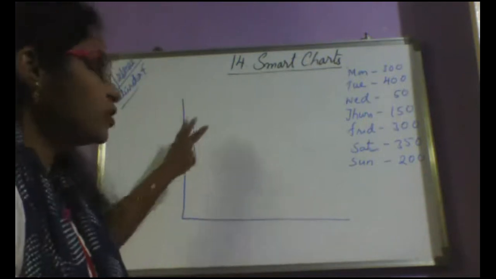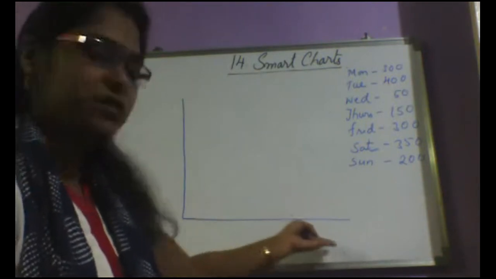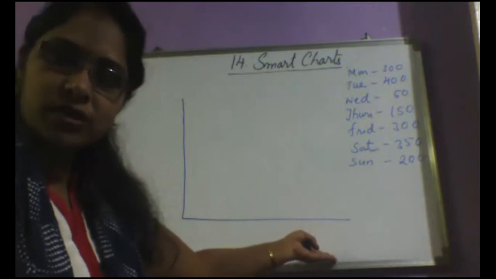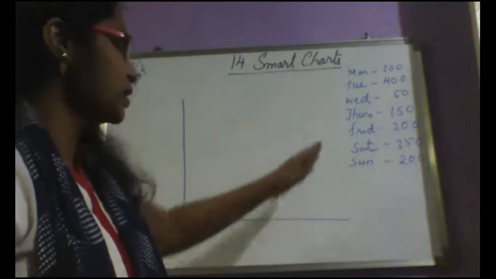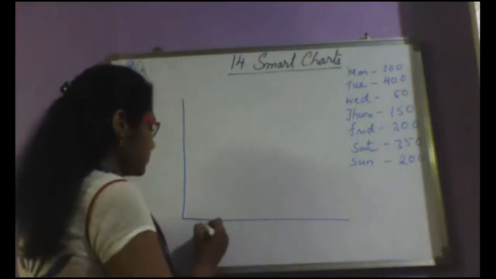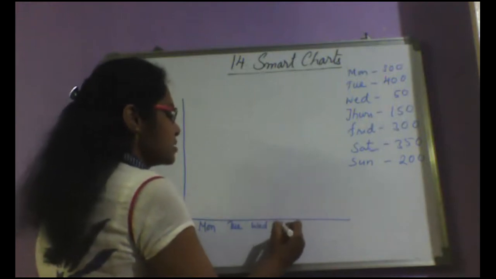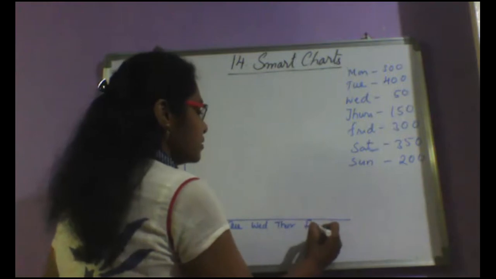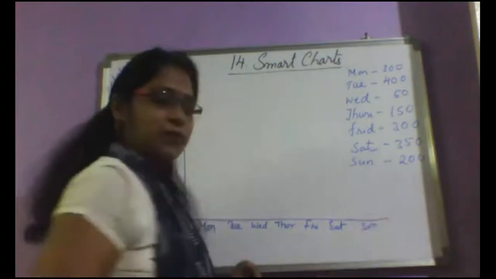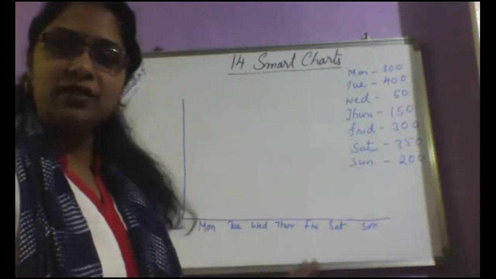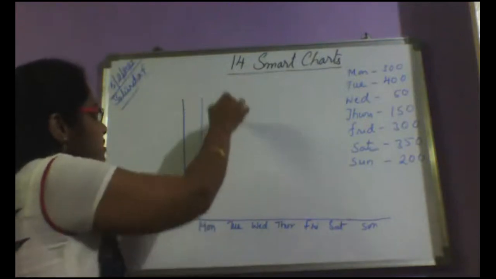Now, whenever you are supposed to draw the pictograph, you have to draw one vertical line and one horizontal line. I told you yesterday also. And on the horizontal line, you will be writing the weekdays, that is Monday, Tuesday, Wednesday, Thursday, Friday, Saturday, and Sunday. And please remember, when you draw in your notebook, you will be having lines like this, isn't it?